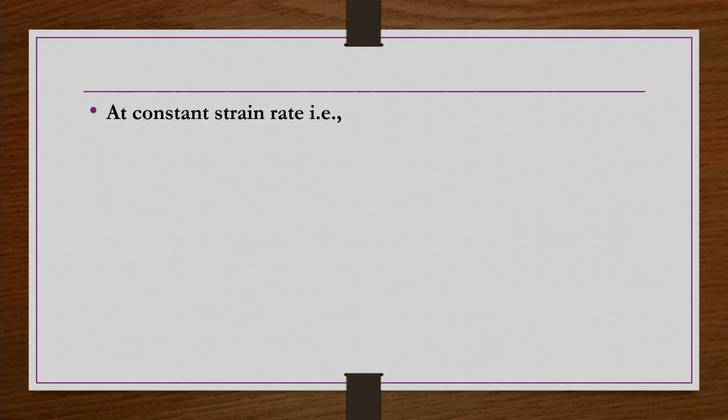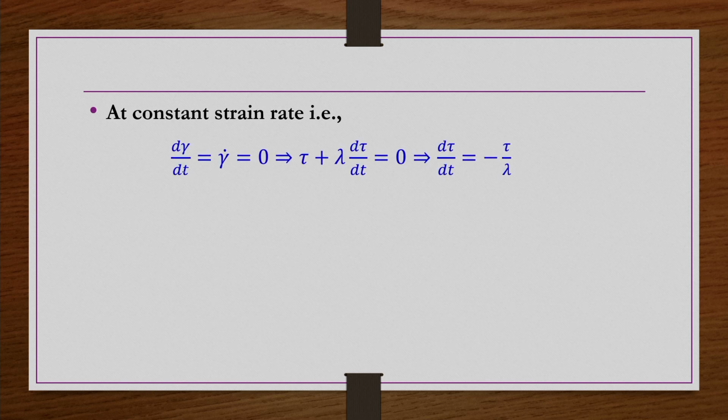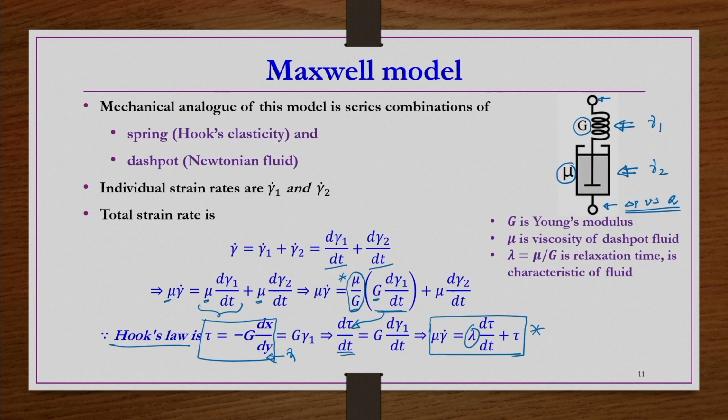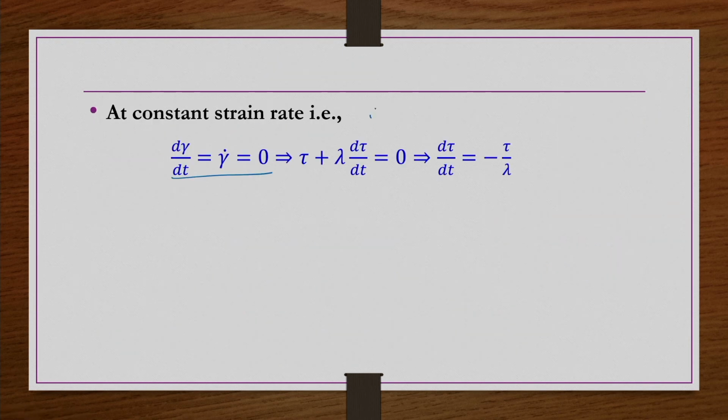So at constant strain, when gamma dot equals 0, that is d gamma by dt equals 0. In the previous equation that we have, mu gamma dot equals lambda d tau by dt plus tau, this is what we have.